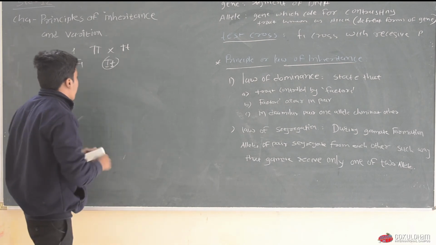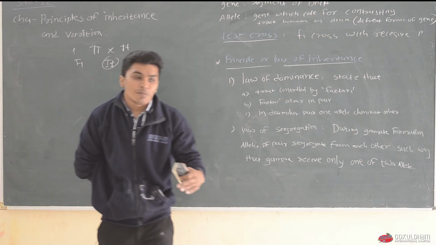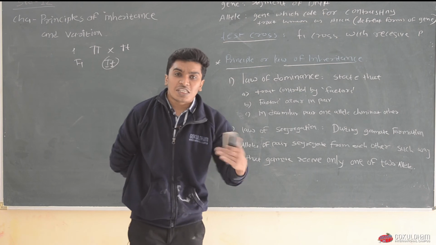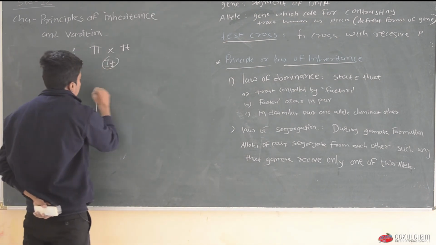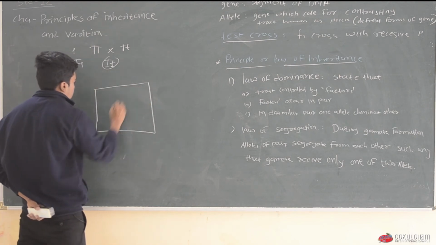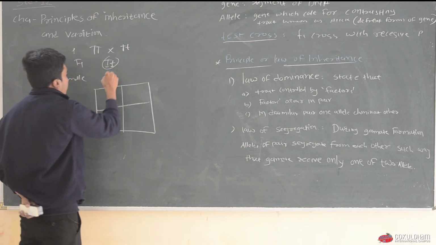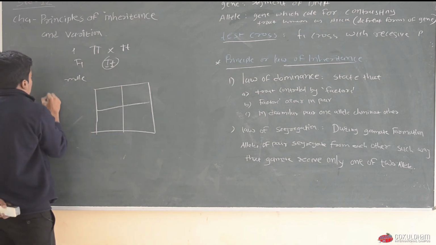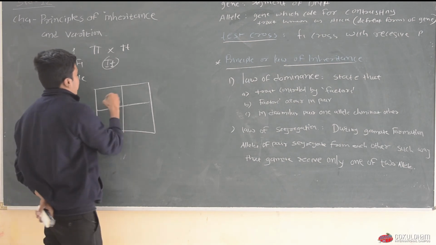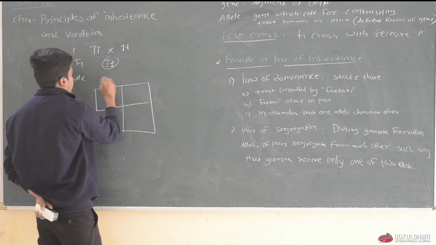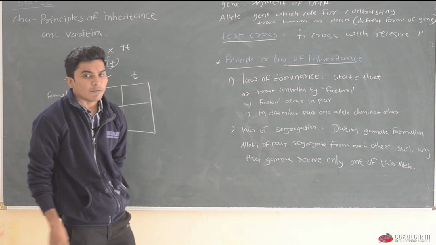The zygotes that form, in what kind of combinations will they be? We can see that with the help of a Punnett square. Let's see the Punnett square. Here we will write male gametes and here female gametes. Male gametes produce two types of gametes: first one is a capital T and another one is a small t.